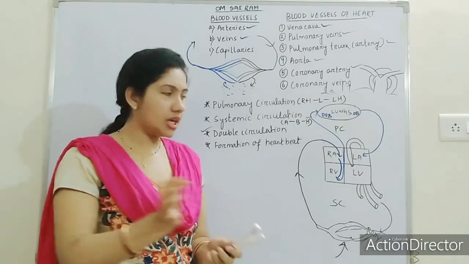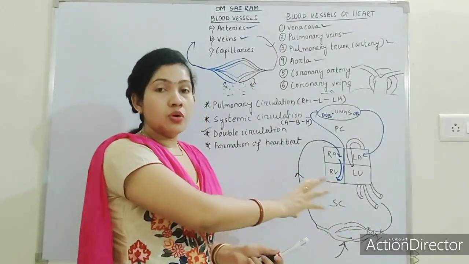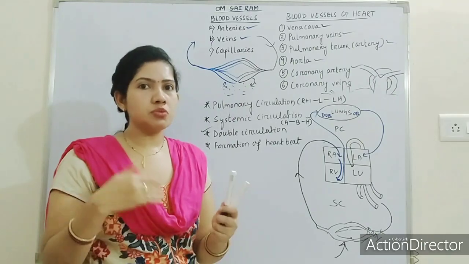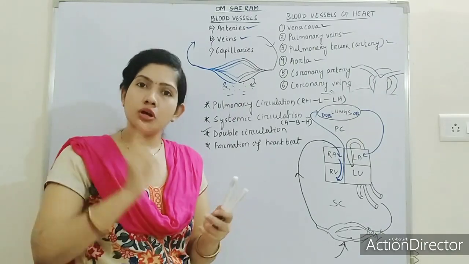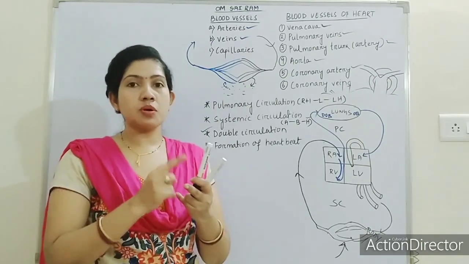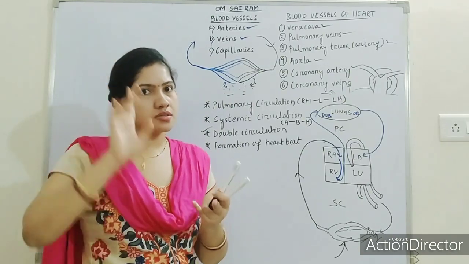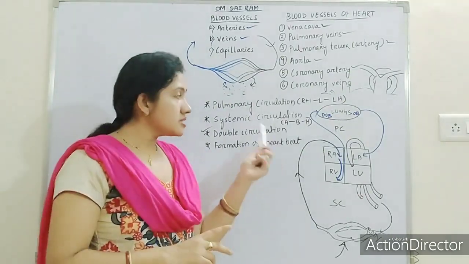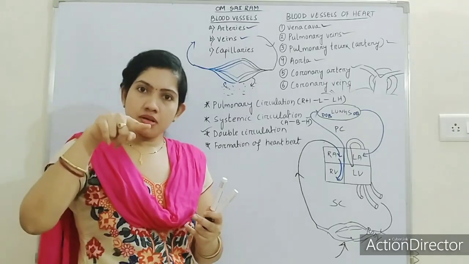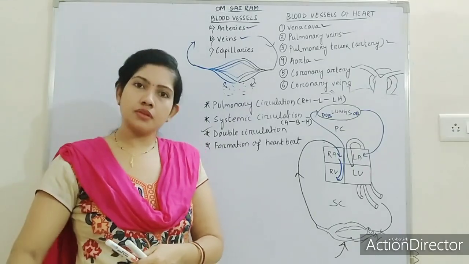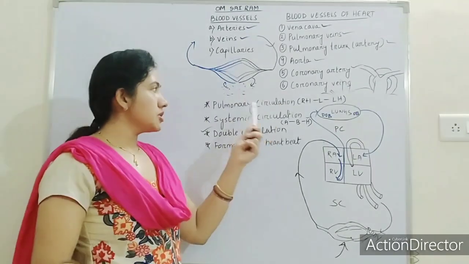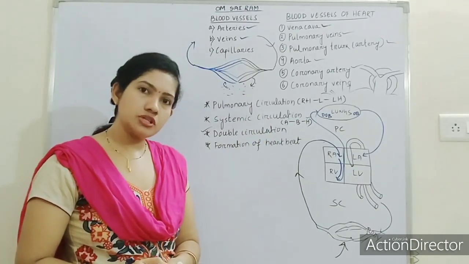In short, if you will not go into details and someone asks you, then also you can say in pulmonary circulation there is movement of blood from heart to lungs, and in systemic circulation from heart to body. So this is all about pulmonary circulation and systemic circulation.